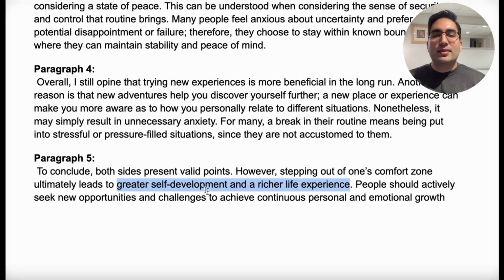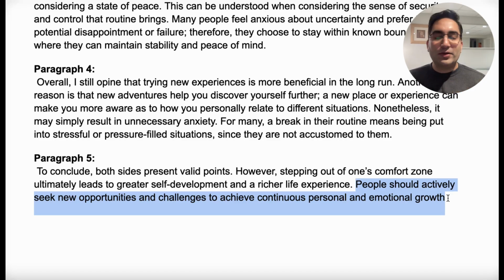At the same time, this is not just you saying my opinion. In my opinion, I still think this, right? That's what most of you do. You still have to give the reasons in a brief manner, just like we have done here. The last sentence is optional. You don't have to do this.